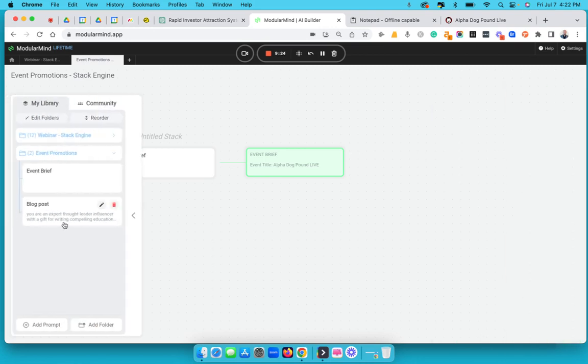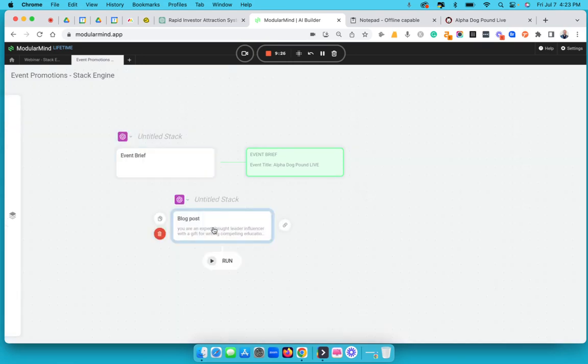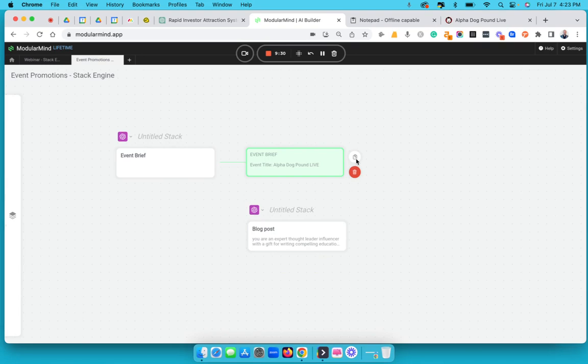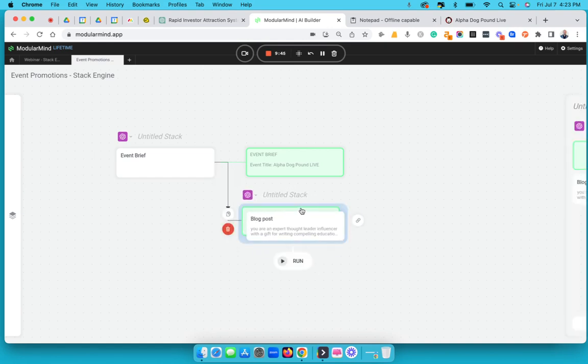Now I'm going to come here and then add my blog post. So the blog post, I'm going to have this connected to here. Just go this way. Okay, now let's take a look.